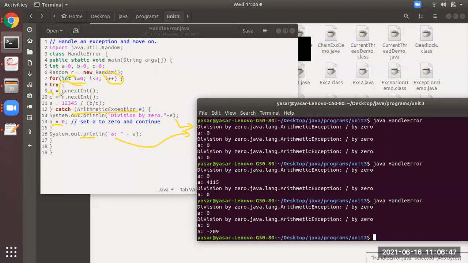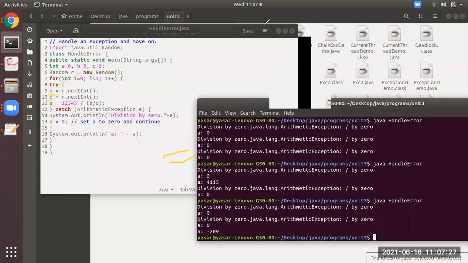Now again nextInt will generate the number, same thing. If either B or C becomes 0, again from A it will throw an error. That is from the 11th line it will throw an error, and you will be able to see the same thing. This one and this one. I hope you all have understood. Then again it will go back to the for loop, I is incremented, it will be 2. Then at line number 9 and 10, same thing. At any point of time, 9th and 10th line, that is B or C, if any of them is 0, then same thing it will give the output. That is this and this.